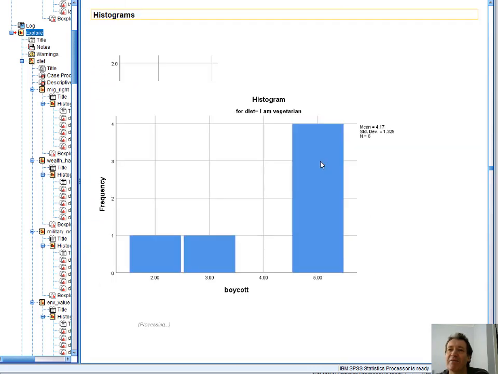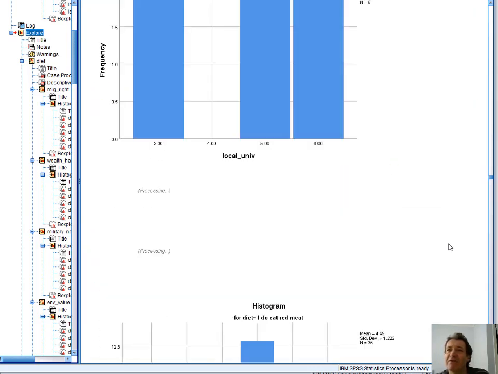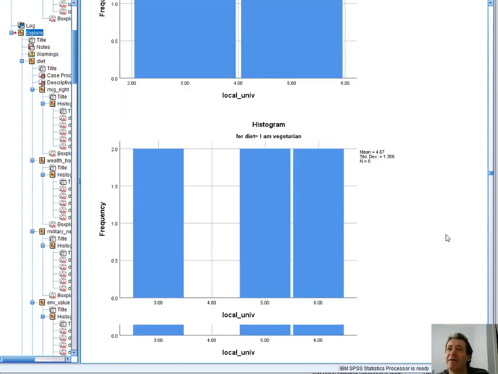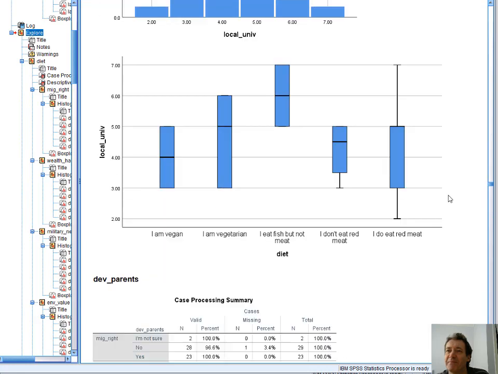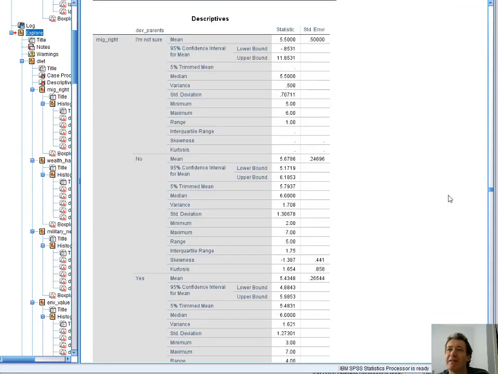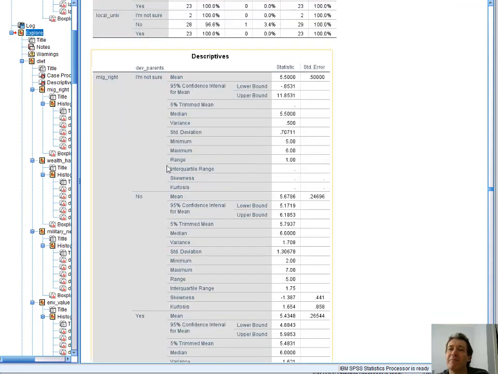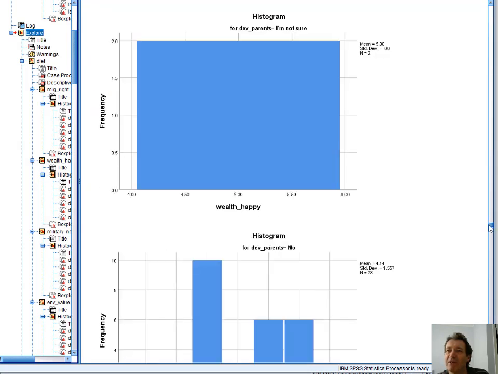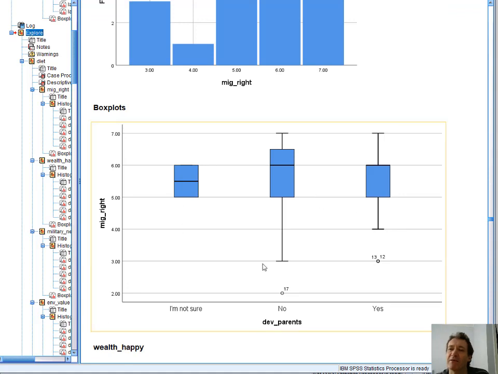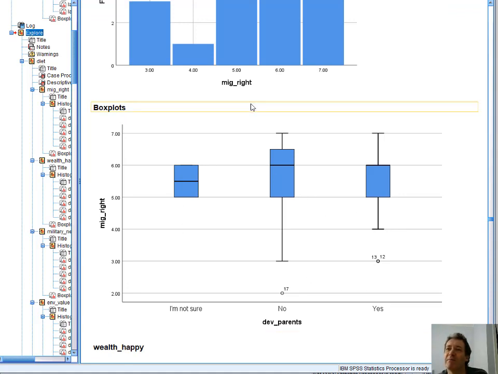Okay, let's go down to some other things, because you can read through this for yourself. The next thing down was looking at whether your parents were or were not involved in overseas activity. Let's look at some box plots there. So parents, yes or no. Migration rights.